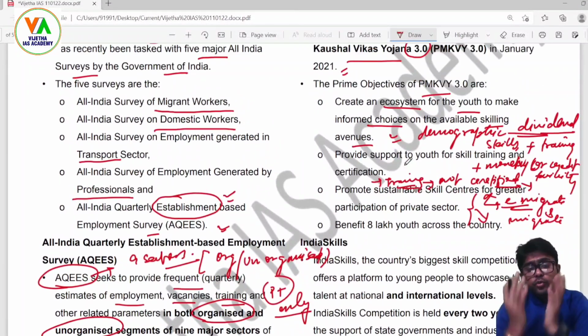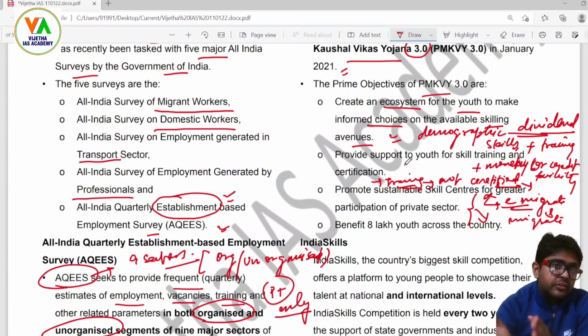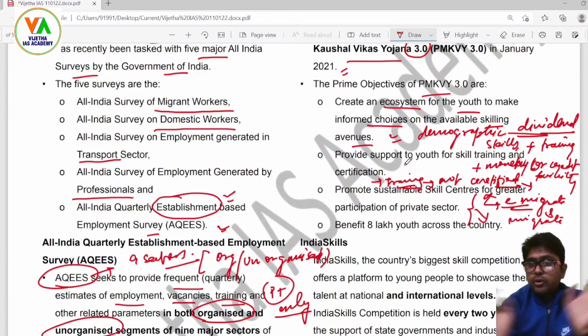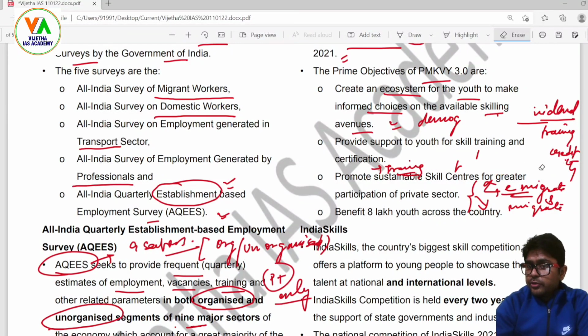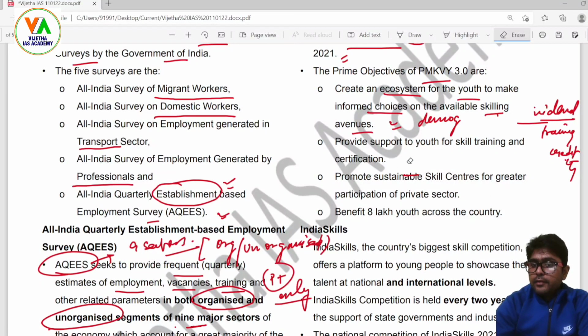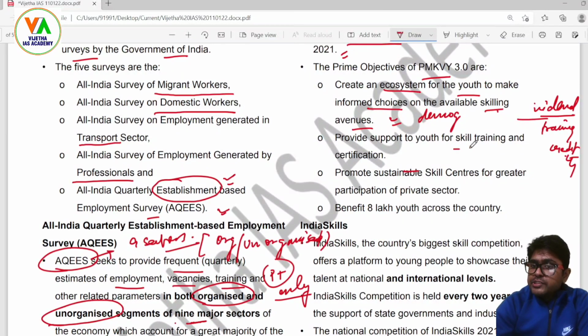So the youth has the energy, the time, the capacity and everything, but if the desired skills are not there, then youth energy will not be organized and channelized. Therefore, this PMKVY was launched. It provides support to youth for skill training and certification.